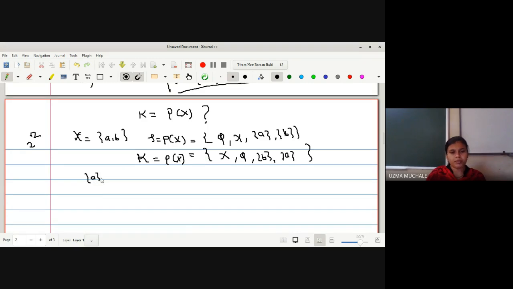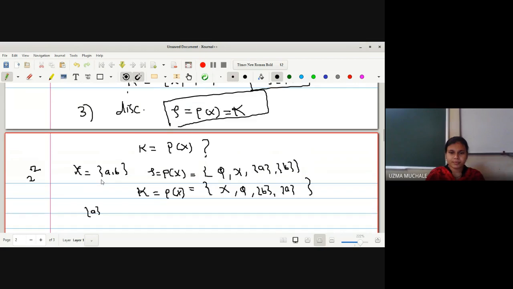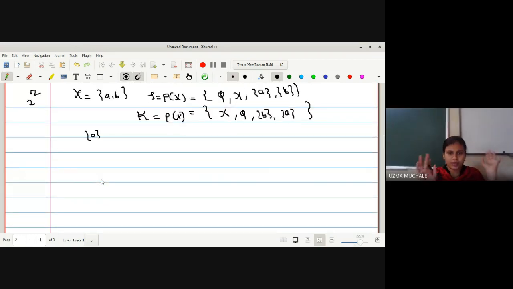What will be the complement of AB, which is again a subset of X? So what is the power set of X? It is nothing but the collection of all the subsets of X. So if we are collecting all the subsets of X in the power set of X, there is no need to go for the family of closed sets, because whatever elements are in it, the complement of each will be in the same set, right? Yes, ma'am. Okay, so in this very simple example, we can show that family K and tau are the same in the case of discrete and indiscrete space.